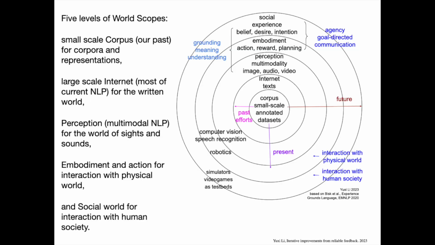Five levels of world scopes: small-scale corpus, our past, for corpora and representations; large-scale internet, most of current NLP, for the written world; perception, multimodal NLP, for the world of sights and sounds; embodiment and action for interaction with the physical world, and the social world for interaction with human society.